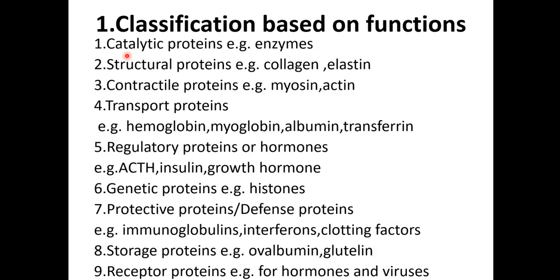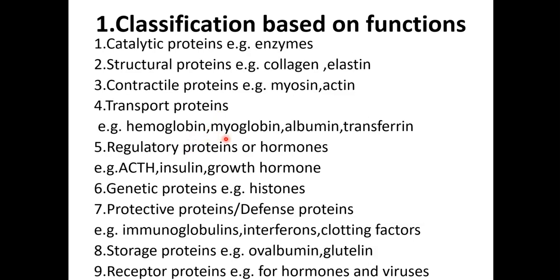Third category is known as contractile protein. Of course, it is present in our muscles. Which are those 2 contractile proteins? Myosin and actin. Then next, the 4th category is known as transport protein. What is meant by transport protein? They help in transporting so many substances in our body. For example, hemoglobin. As we all know, hemoglobin transfers oxygen and carbon dioxide.